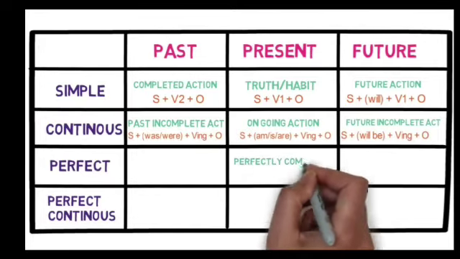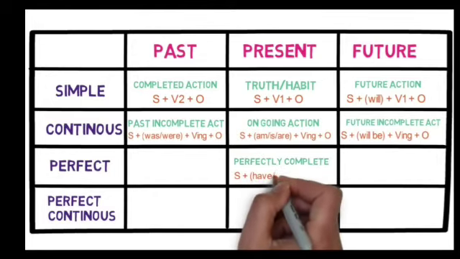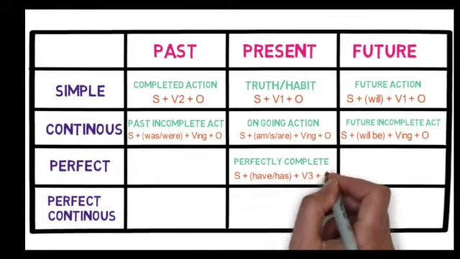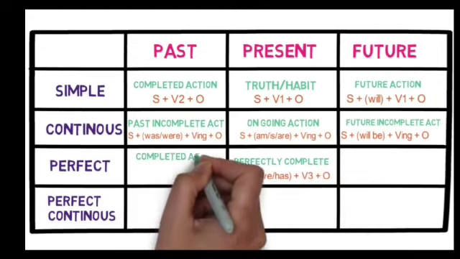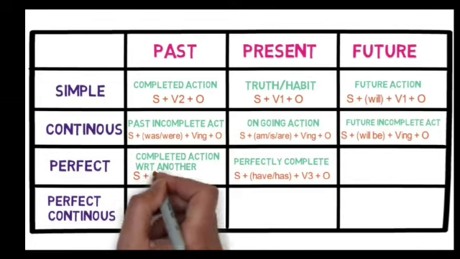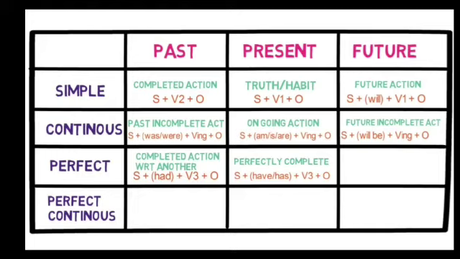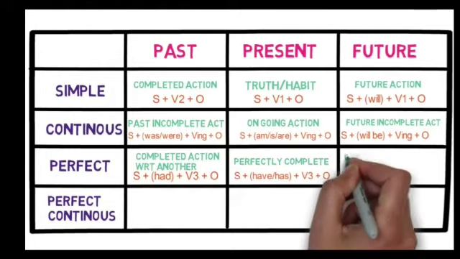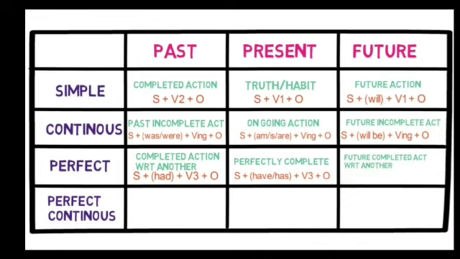Now see the perfect. At first I will discuss the present perfect. Present perfect means when the work is completely done in present time, then it is called present perfect. It means subject, has, have plus verb third form and then the object comes. But when I am talking about the past, then it is a completed action related to another action. It is subject plus had plus third form of verb, and then the object.